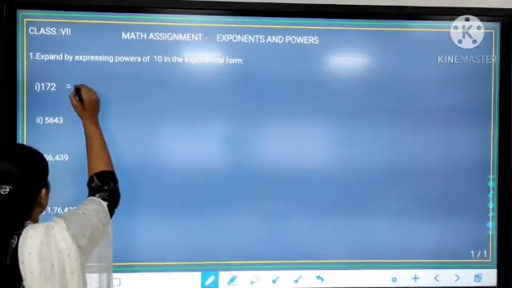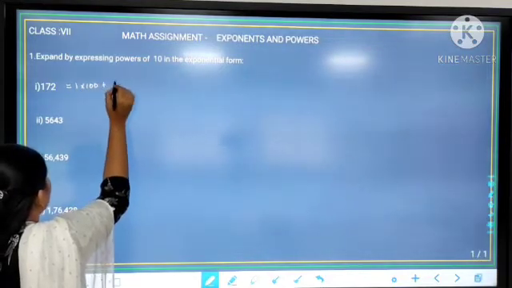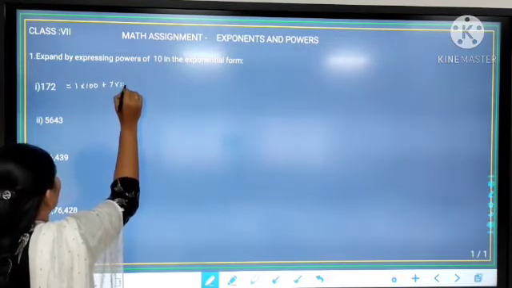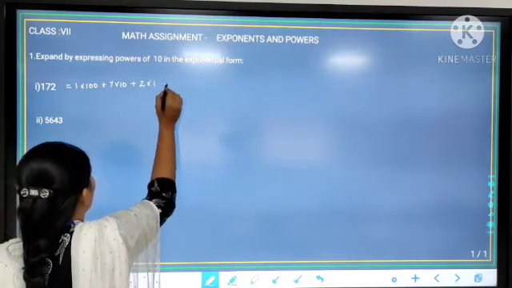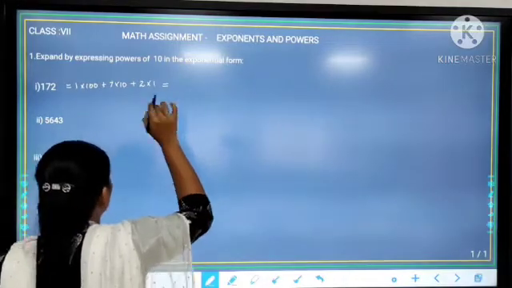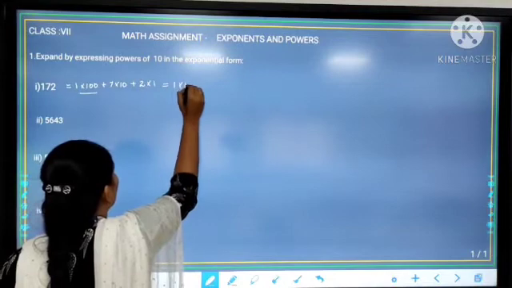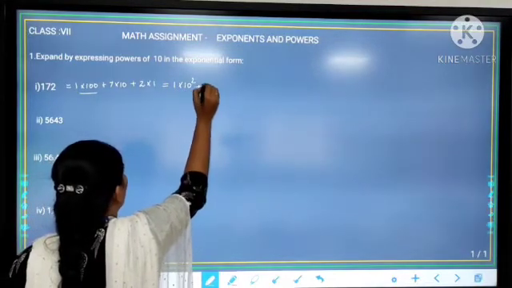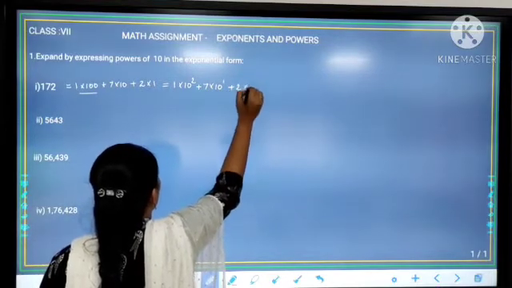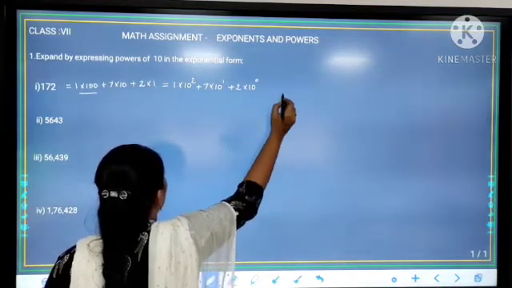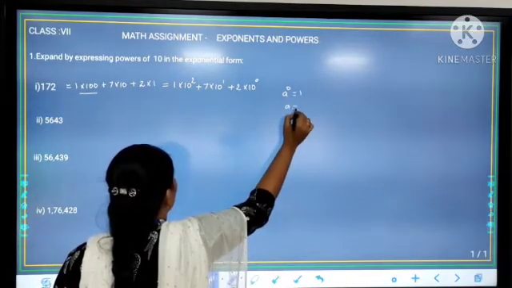So 1 is there in 100th place, write 1 into 100, plus 7 is there in 10th place, write 7 into 10, plus 2 is there in 1's place, so 2 into 1. Now we are going to express in powers of 10. So 1 into 100 can be written as 1 into 10 to the power 2, plus 7 into 10 to the power 1, plus 2 into 10 to the power 0. Remember that anything to the power 0 gives 1, except 0.